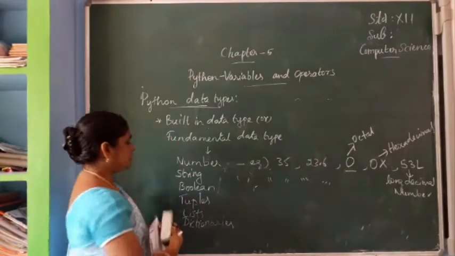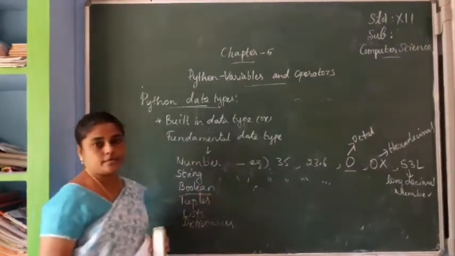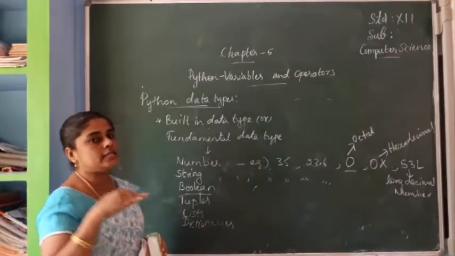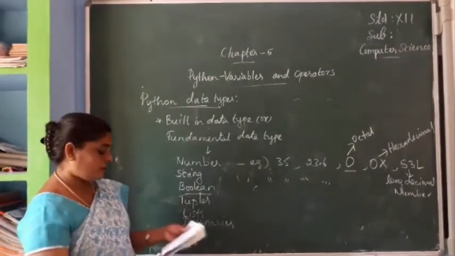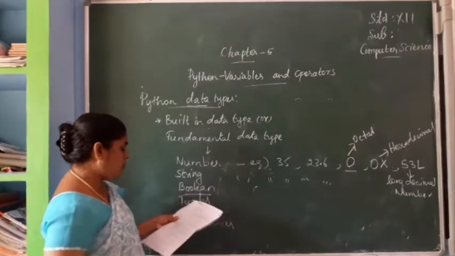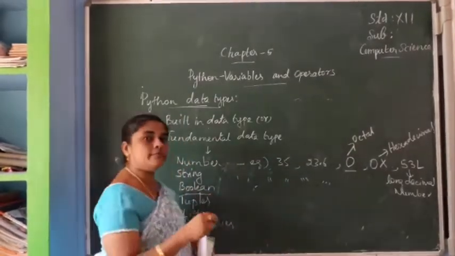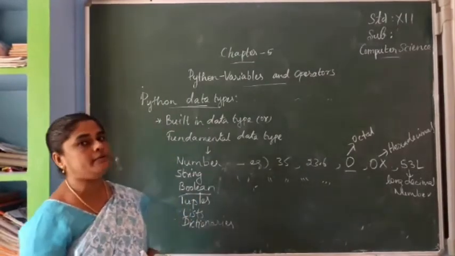The next we studied about Boolean. Boolean data type means only one answer: either it is true, otherwise it is false. True or false, that is the Boolean. So two values, true or false. One time the variable will be true, another time the variable will be false.